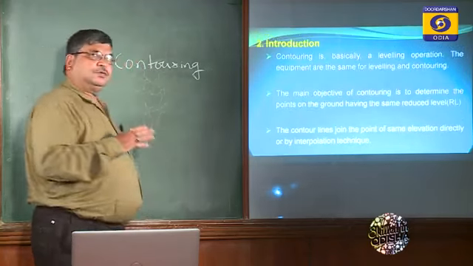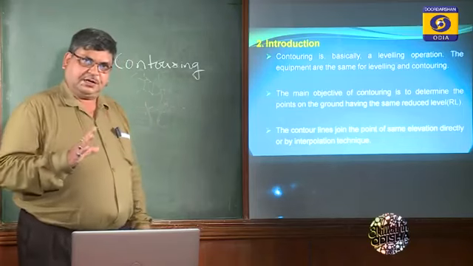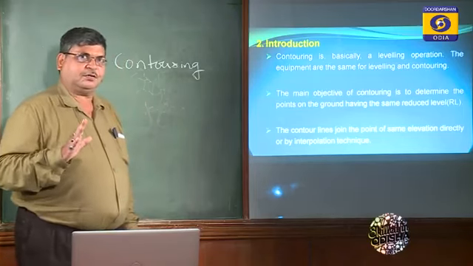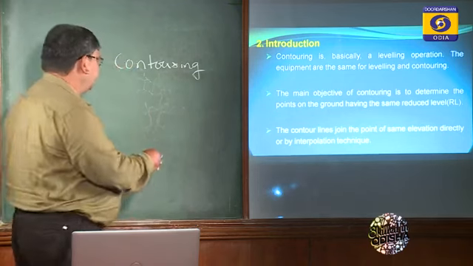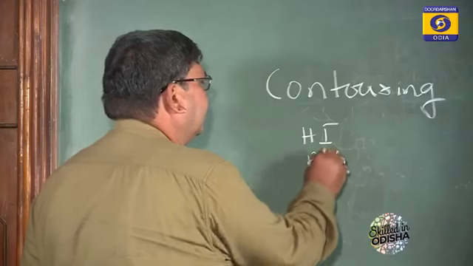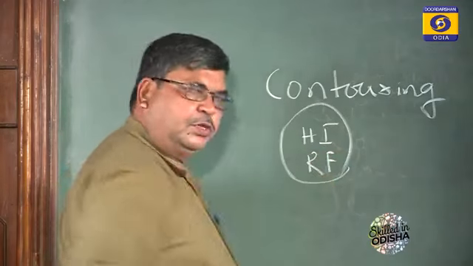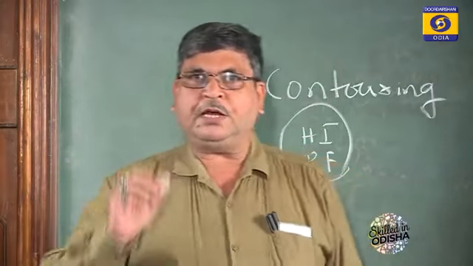Contouring is basically a process of leveling. We use the same dumpy level and the same methods we have already discussed: the height of instrument method and the rise and fall method. These two methods are generally used to find the reduced level. What do you mean by reduced level?